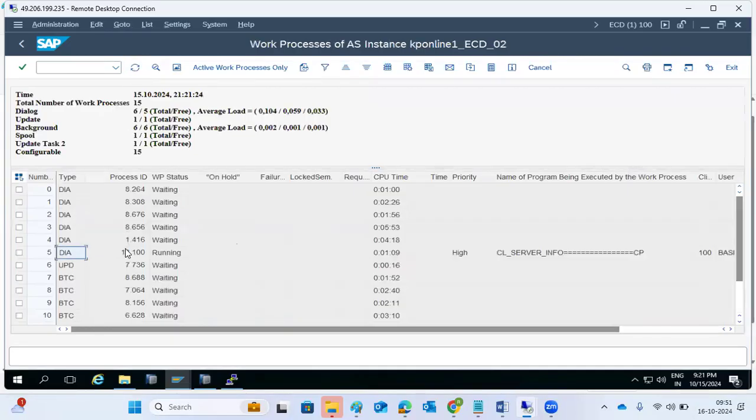Nothing is running, something is not updating, the job is not doing anything. So we can cancel it. Go to SM37, select the job. Sometimes what happens, the job will go into hung status. Hung means the status is still active only, but it is not doing anything. We can cancel it. Sometimes, due to DB level issues or space issues, the job will be in hung status. The job will be active only, and will not update anything.